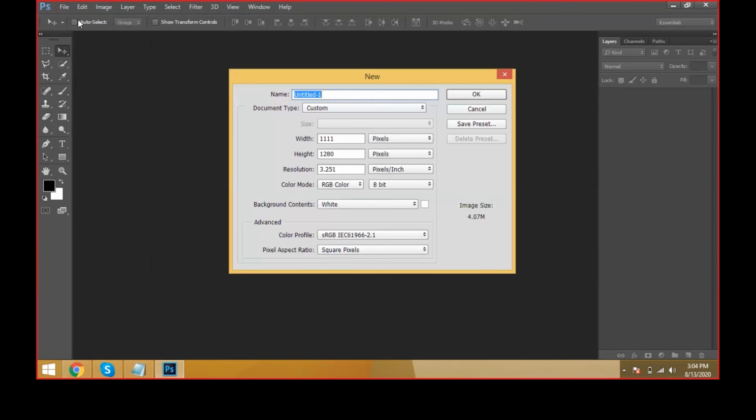And here we have inches, centimeters, millimeters, points, columns. These are the units. This we call units. Inches, it's 6 by 4.